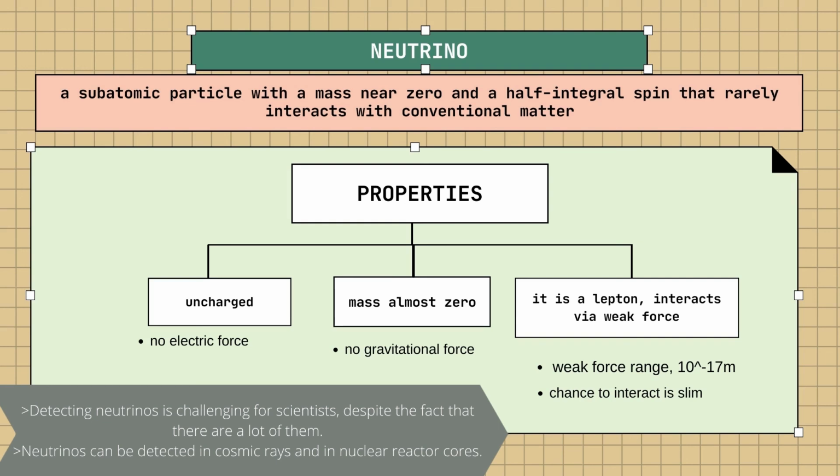Range of the force is about 10⁻¹⁷ meters. They do not leave visible tracks in the cloud chamber and are not deflected by electric or magnetic fields due to their properties. They only interact across a short distance, and the chance of them interacting is quite slim. So detecting neutrinos is challenging for scientists, despite the fact that there are a lot of them. Neutrinos can be detected in cosmic rays and in nuclear reactor cores.